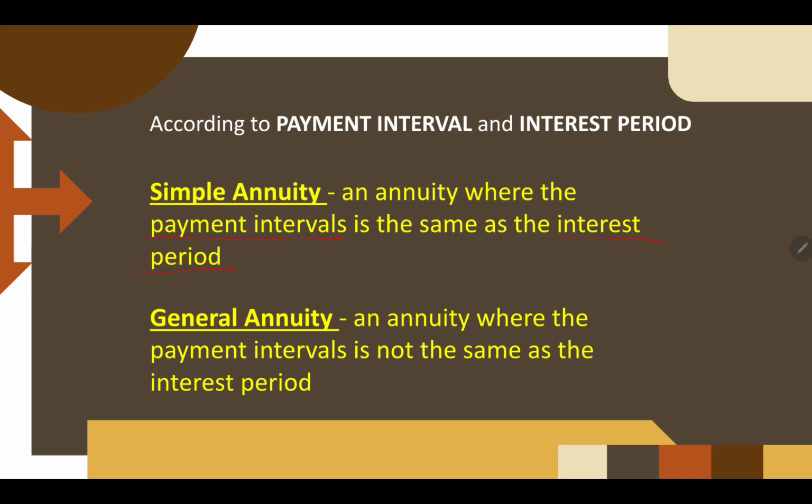On the other hand, if the payment interval is different from the interest period, let's say you make payments every quarter, that's your payment interval, and then your money will earn interest every year. So the payment interval is quarterly and the interest period is annual. That's called the general annuity. Again, simple annuity has the same payment interval and interest period, while general annuity is different.